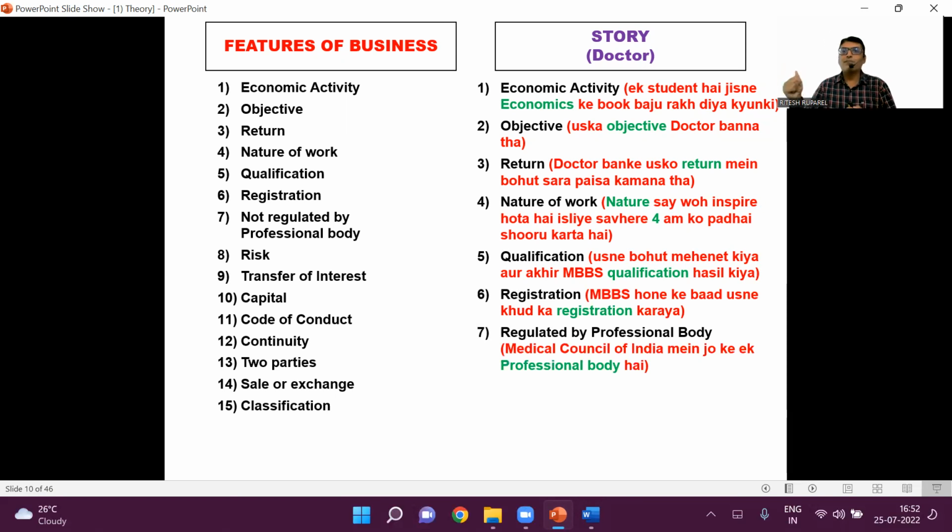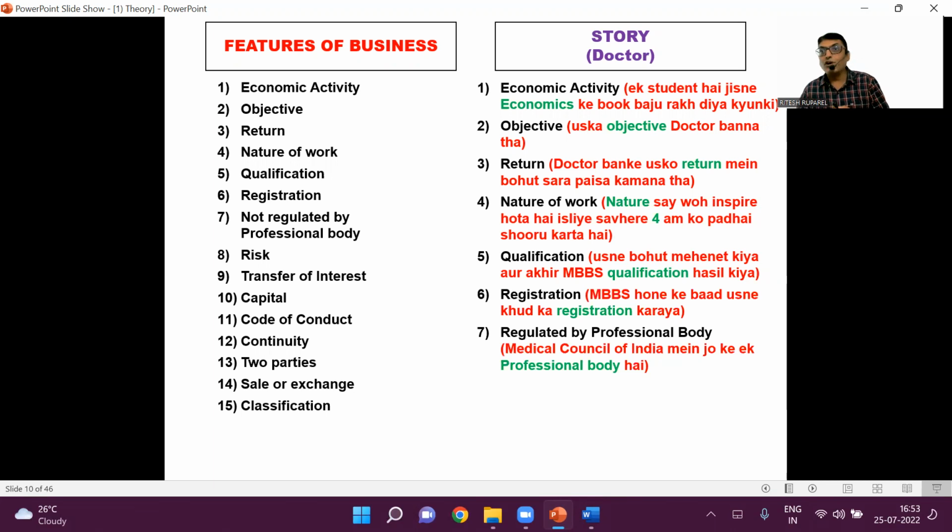Let us start again. Point number one, a boy or a girl puts his economics book aside, economic activity, because his objective was to become a doctor. Why? Because he wanted to earn high rate of fees as a return. Then, point number four, he started studying according to the law of nature at 4 a.m. Finally, he attained the qualification of a doctor.